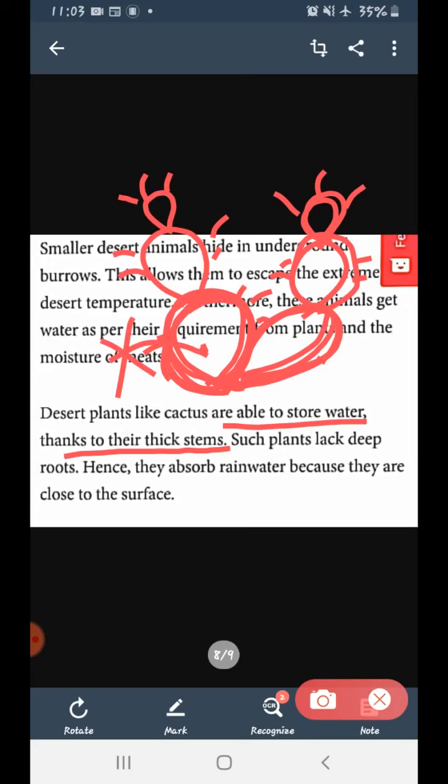So this plant, cactus, stores much water in them. And camels, especially camels, eat this plant in order to get water. When they are thirsty, they eat this plant. Clear? Okay.